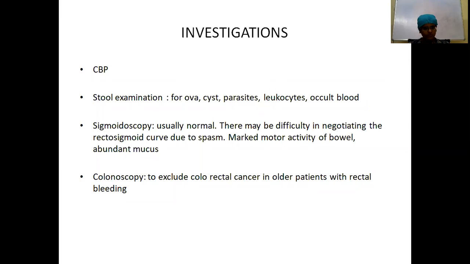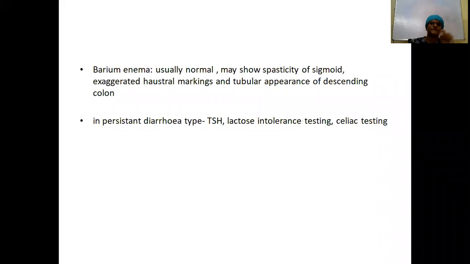Why do you want to do colonoscopy in these patients? Because you want to rule out colorectal cancer, especially in an elderly patient presenting with IBS-like symptoms, that is, in the diarrhea type. You want to rule out GI malignancy, so you want to do colonoscopy, especially in the elderly presenting with rectal bleed. Barium enema is usually not done nowadays, but earlier it was said that it's usually normal, except that there will be exaggerated bowel lumen wall. You can see the haustrations. There will be exaggerated haustral markings and a tubular appearance of the descending colon.